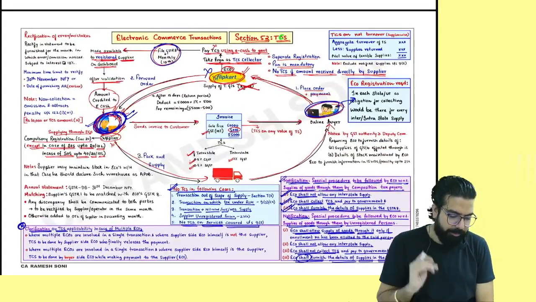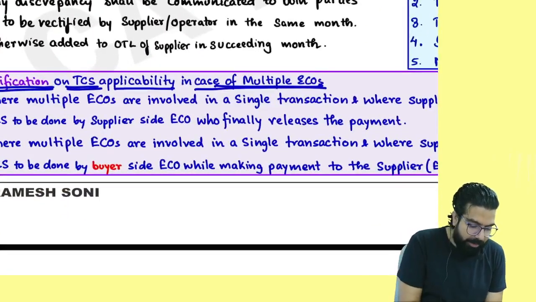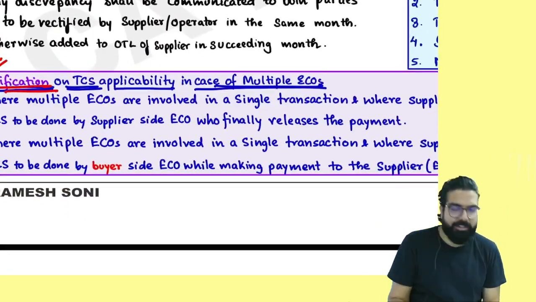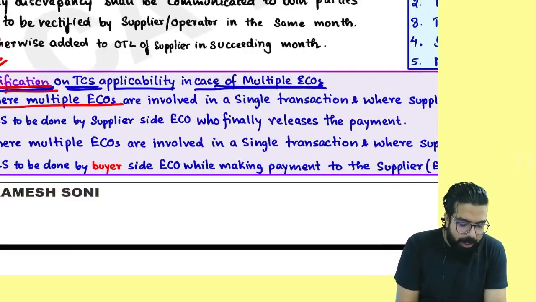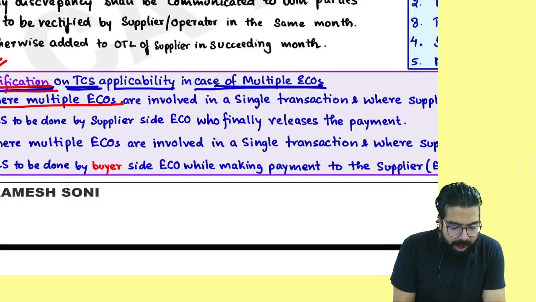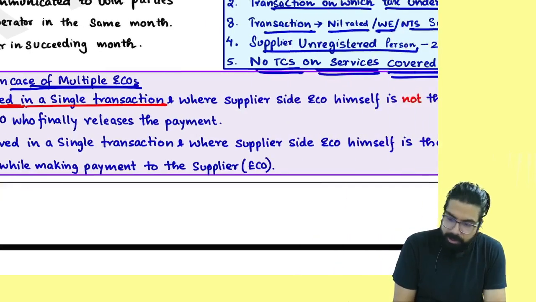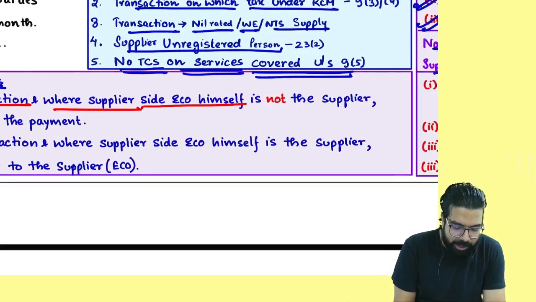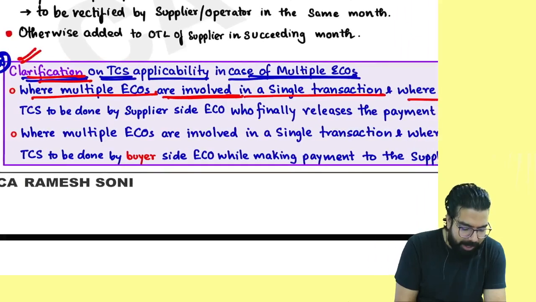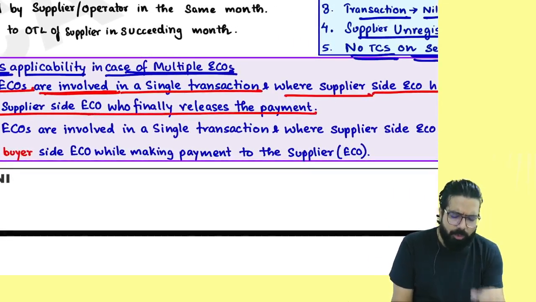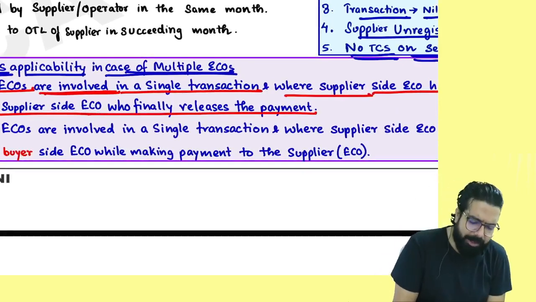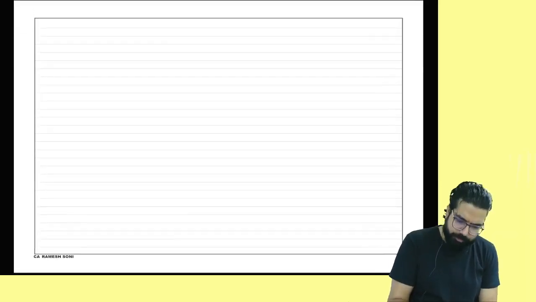Now listen, I will explain one clarification with respect to multiple e-commerce operators. It says where multiple e-commerce operators are involved in a single transaction and where the supplier-side e-commerce operator is himself not the supplier, TCS is to be done by the supplier-side e-commerce operator who finally releases the payment. Sir, what do you mean by this? Listen.